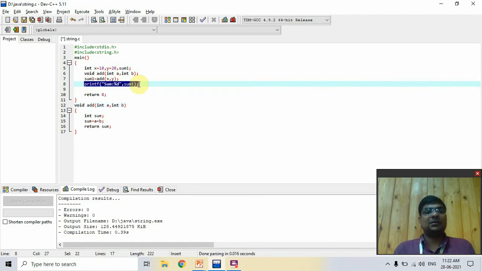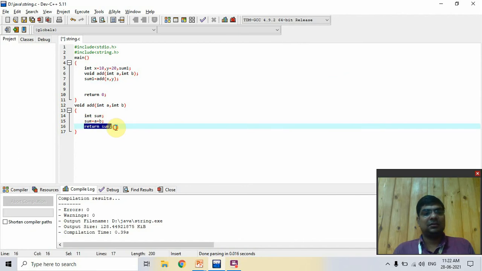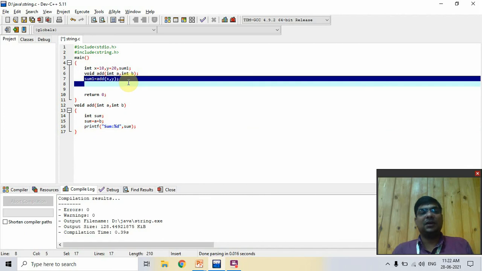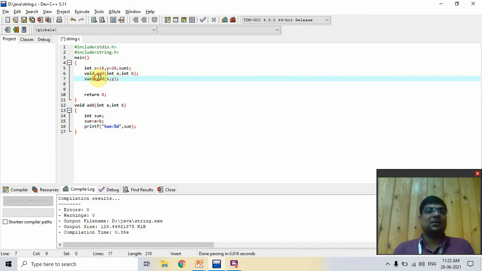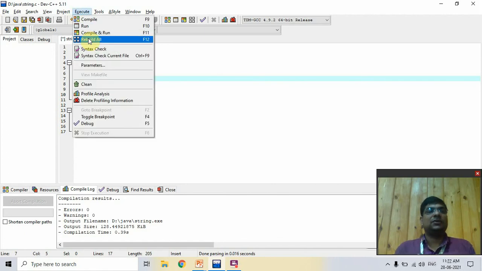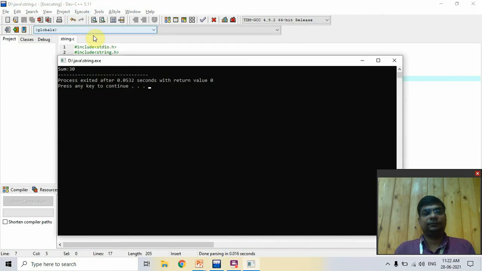I cut this and paste here. Now I print the value of sum, so no need to give that value here. I only call this without sum. Now execute this. It runs but without